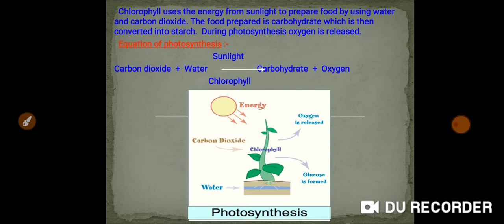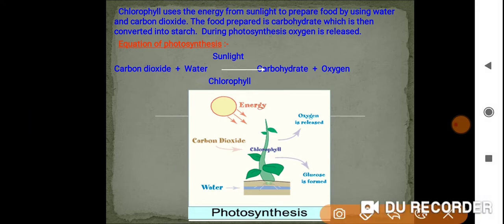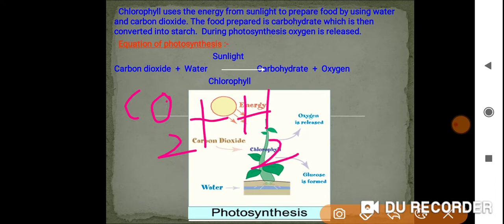See, chlorophyll uses the energy from sunlight to prepare food by using water and carbon dioxide. The food prepared is carbohydrates in the form of glucose, which is then converted into starch. During photosynthesis, oxygen is released. You can see this equation. Carbon dioxide, we are representing the molecule, it's a molecular formula. Water as H2O. You know this.